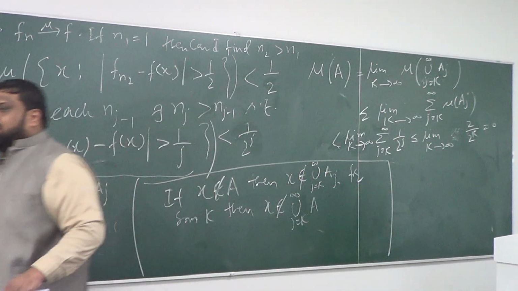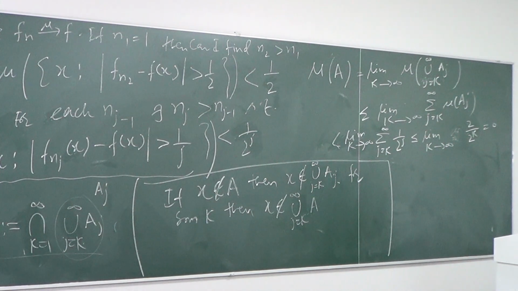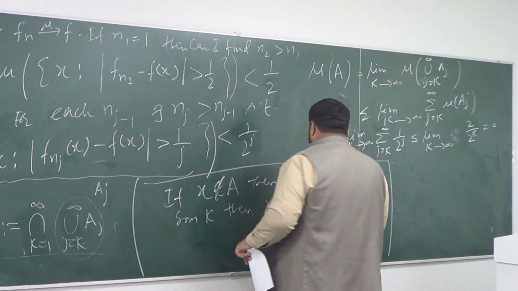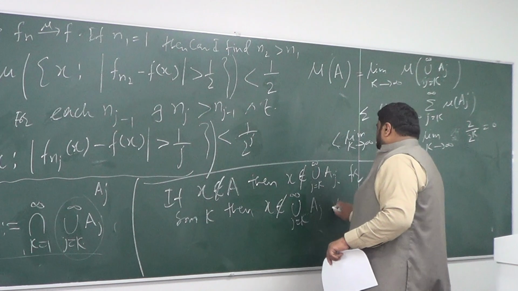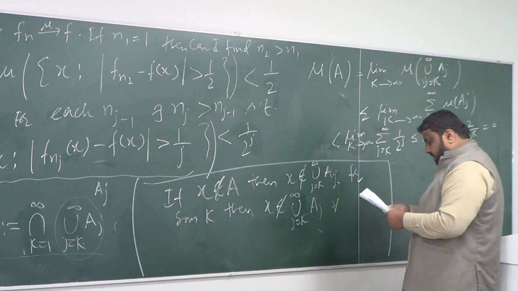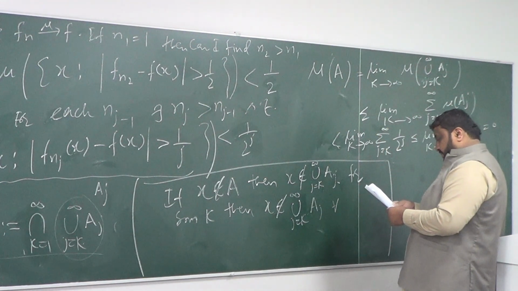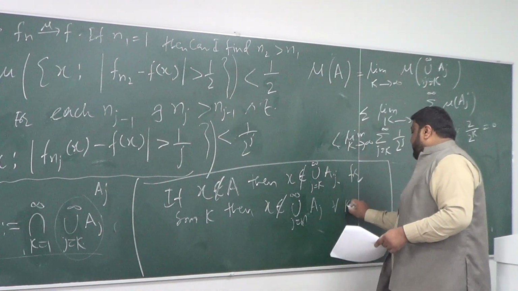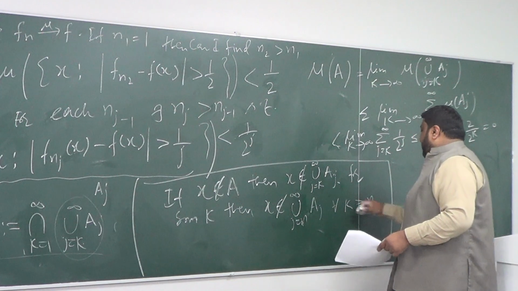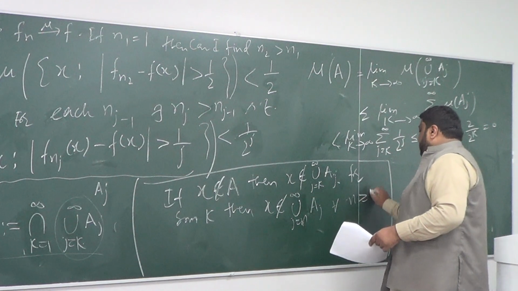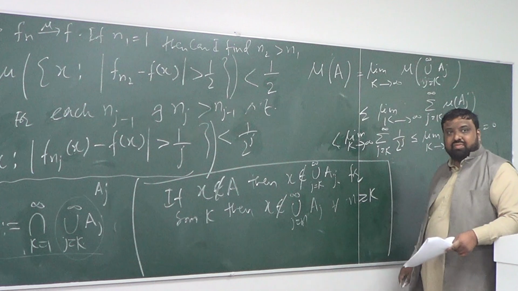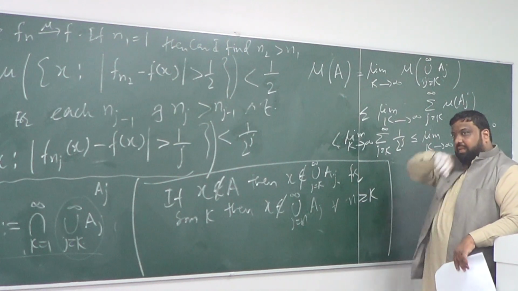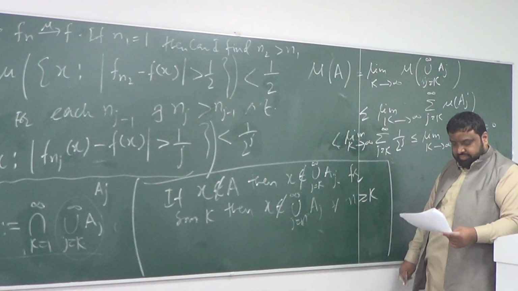Let me take A_n here, and then I say that this is true for all n bigger than or equal to k. Would that be okay? Okay, this would be okay.